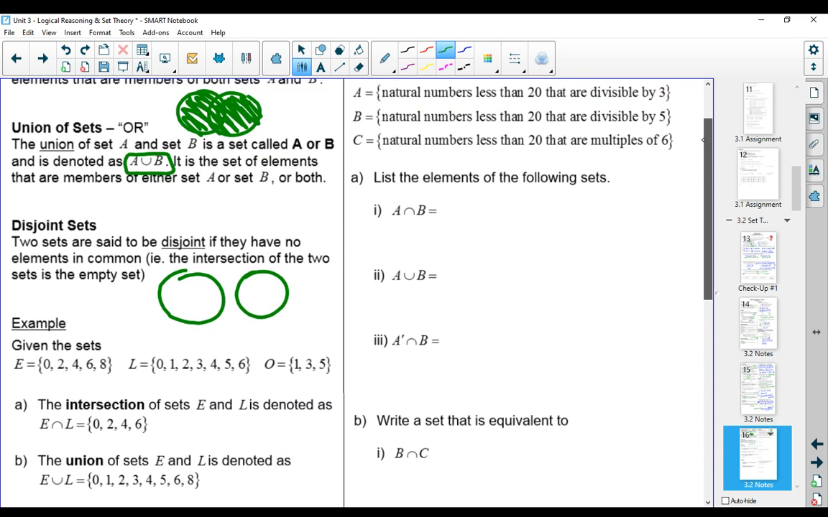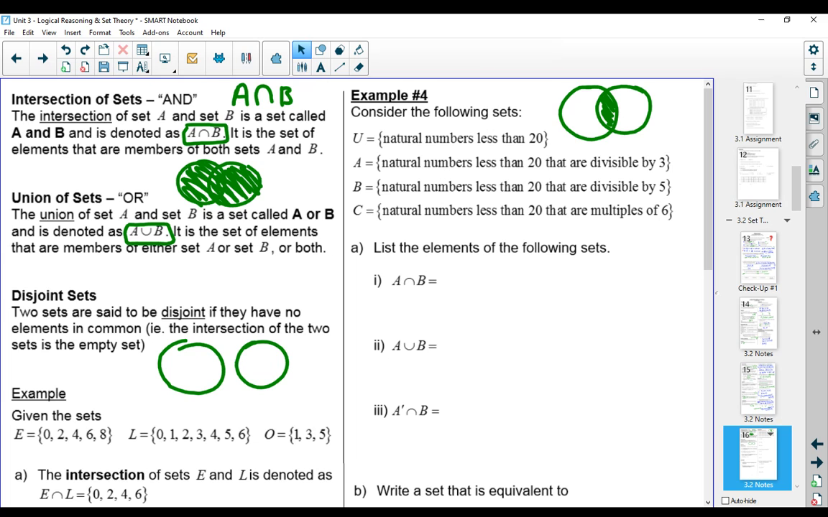All right, so let's take a look at a couple more examples here. We're given our sets defined. The universal set is all natural numbers less than 20. A is all the numbers less than 20 that are divisible by 3. B is all the natural numbers that are divisible by 5. And C is all the natural numbers that are multiples of 6. So the same sets that we had from before. Again, if it helps, list those down. For A, we'd have 3, 6, 9, 12, 15, and 18. For B, we would have 5, 10, 15. And for C, we'd have 6, 12, and 18.